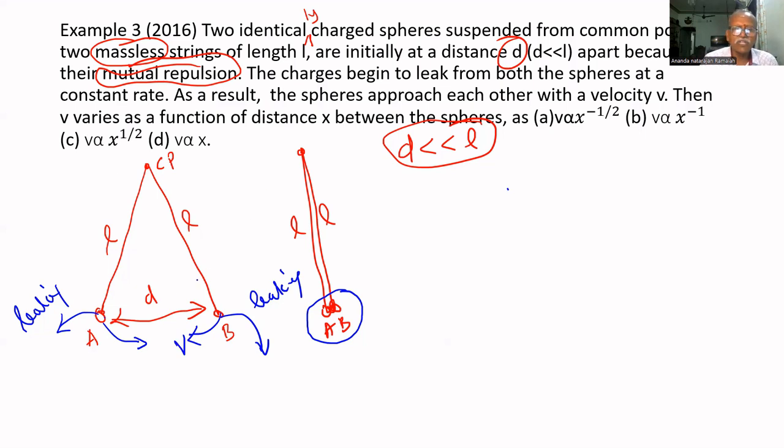Then v varies as a function of x. x is the distance between the spheres. Initially it is D. After that, once it started moving, its value becomes x, because it is not D now. They start approaching each other, that's why the distance between them is x. What is the value of v in terms of x? We have to find v in terms of x.